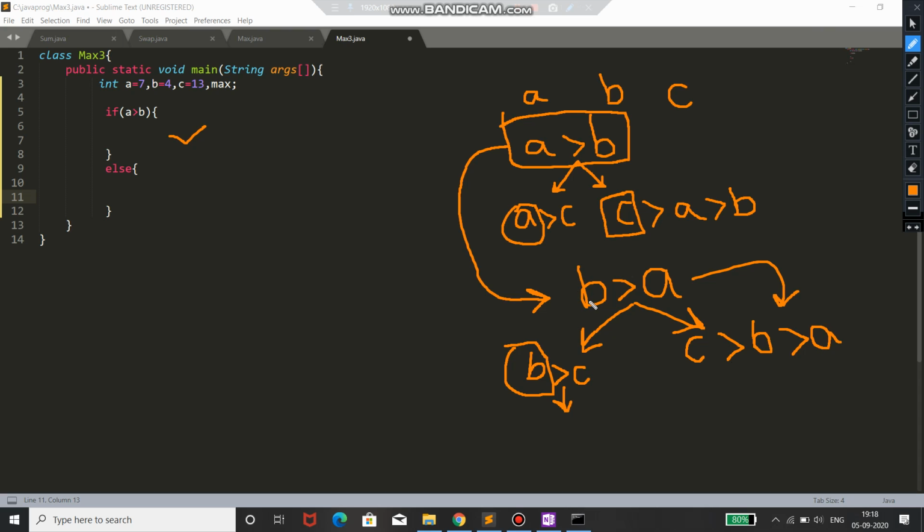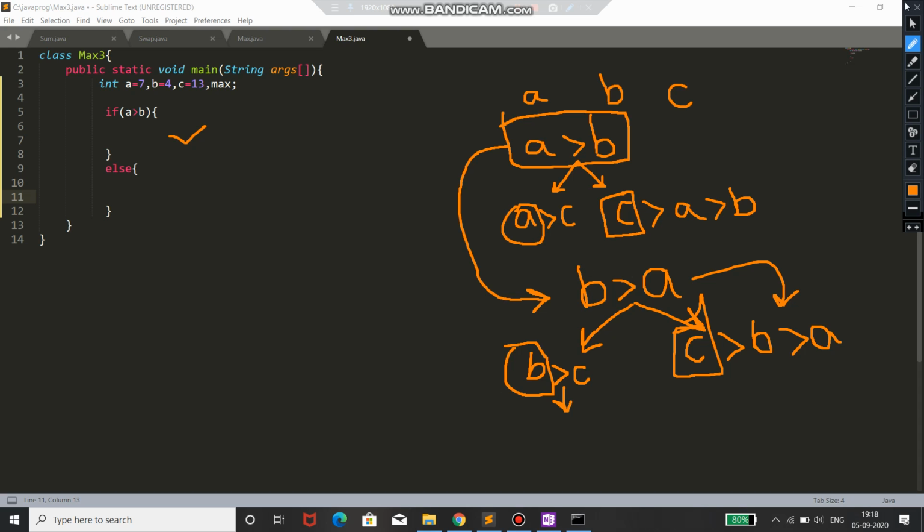Okay, as you can see here, we are solving for b greater than a, and we are taking that c is greater than b and b is greater than a. So here you can clearly see that c is the max of all three. So here we can see that our logic is clear over here. Now we need to type it in our program.